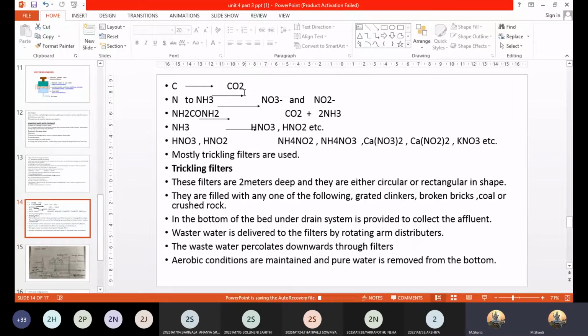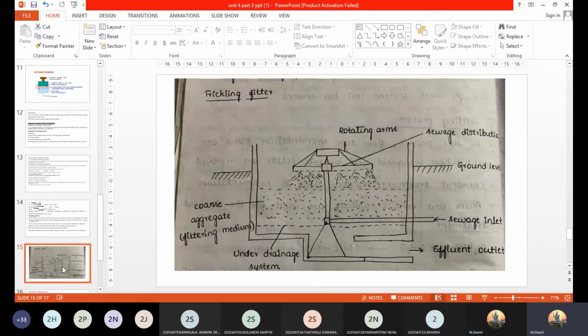Nitrogen to ammonia. And then you have the further conversion to nitrites and nitrates, and ammonia getting converted to nitric acid and nitrous acid. The water which is free from all these will be collected through this outlet. So that is the effluent outlet. This entire thing is the under drainage system.